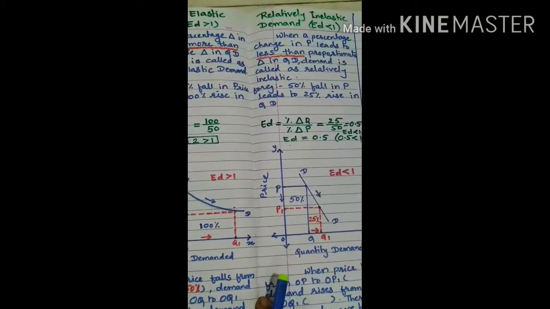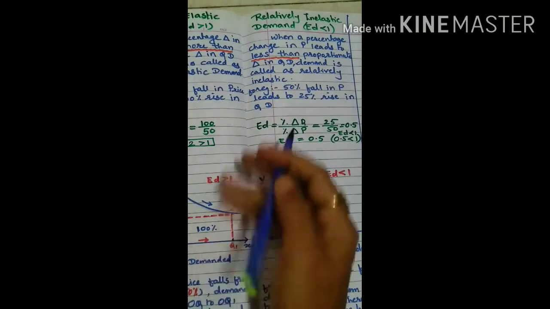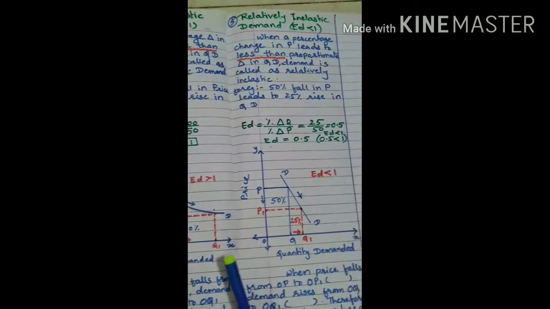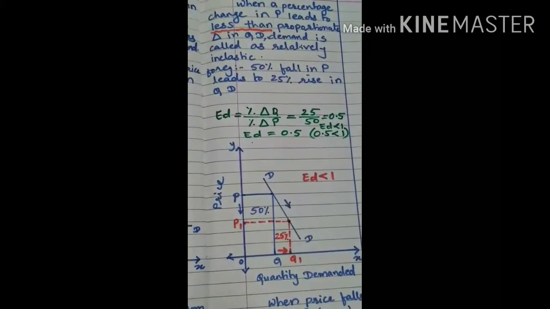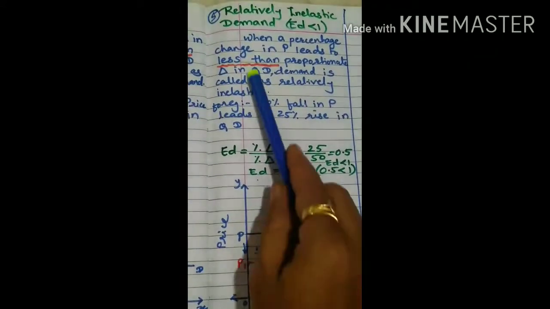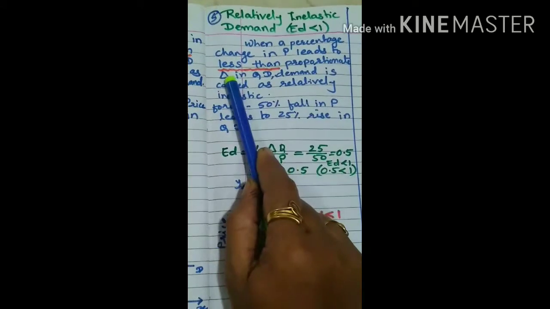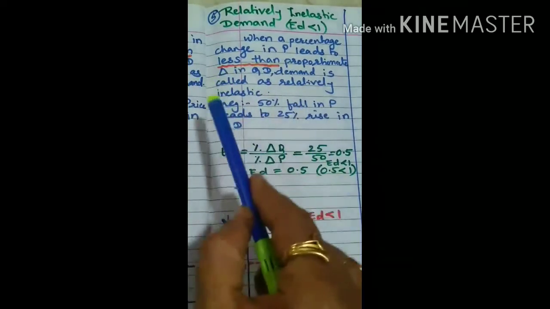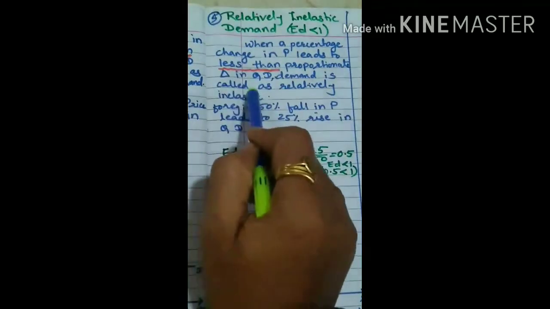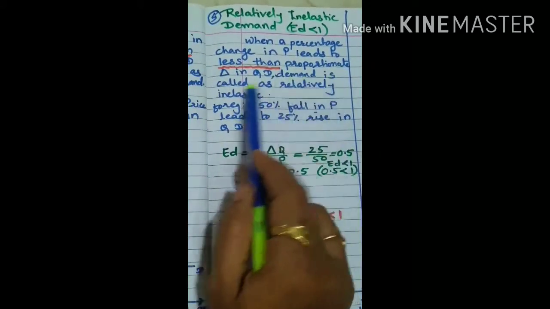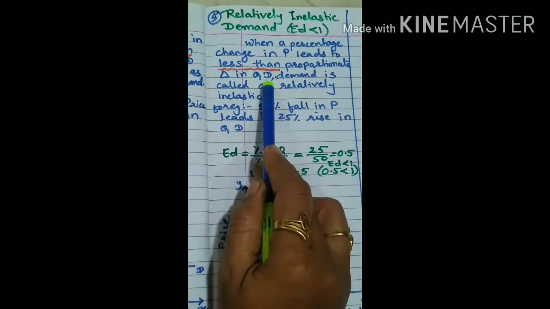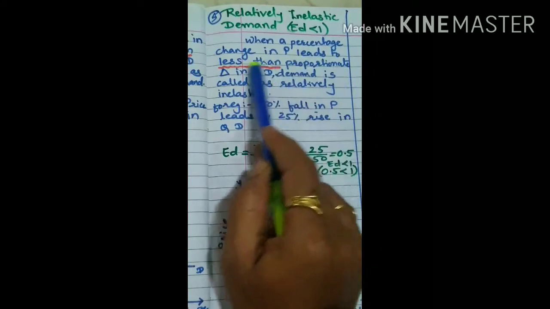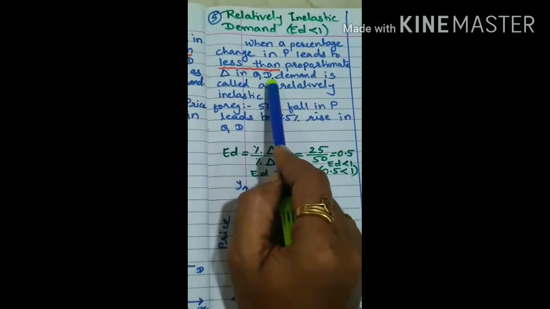Third type, unitary elastic. Fourth type, relatively elastic demand. And this is the last, fifth type, relatively inelastic demand curve. In relatively inelastic demand curve, when a proportionate change in price leads to less than proportionate change in quantity demanded. See, in relatively elastic, you have seen more than. Now here, same statement, only you have to follow less than proportionate change in quantity demanded. It is called relatively inelastic demand.